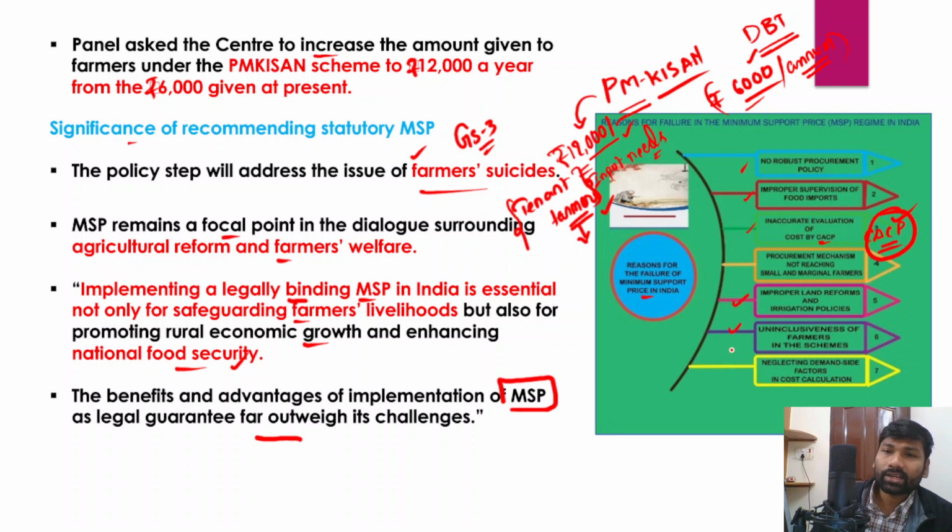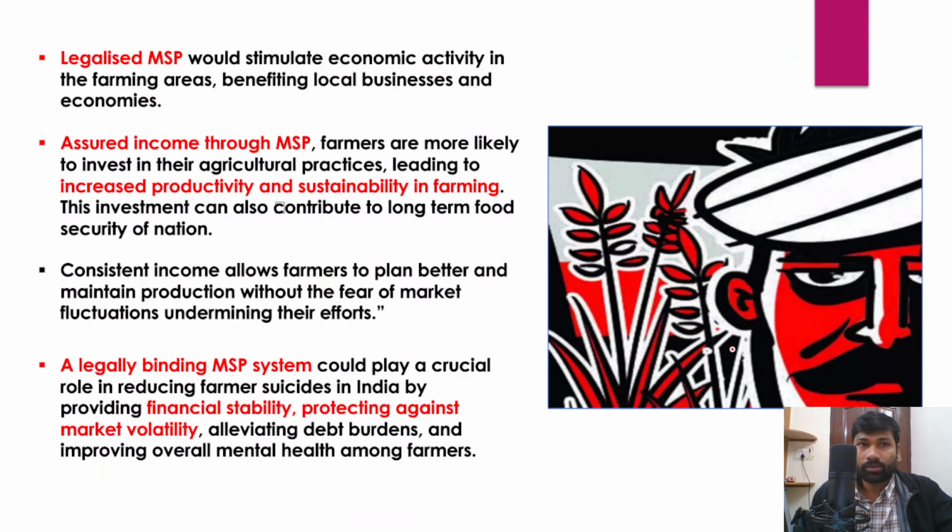Along with that, there are some other reasons also which are responsible for the MSP failure. And apart from that, the other significant aspect is that legalized MSP would further stimulate economic activity in India, and particularly in farming areas. Thereby it would benefit the local businesses as well as the local economies.